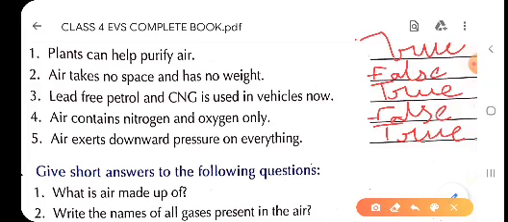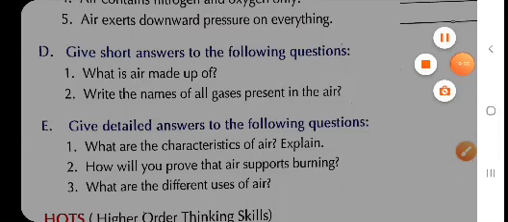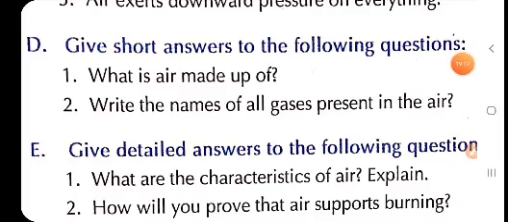Now, our next question is, question number D. Give short answers to the following question. Children, under this topic we have two questions. First one is, what is air made up of? And the second part is, write the names of all the gases present in the air.